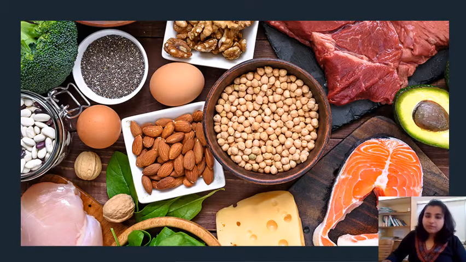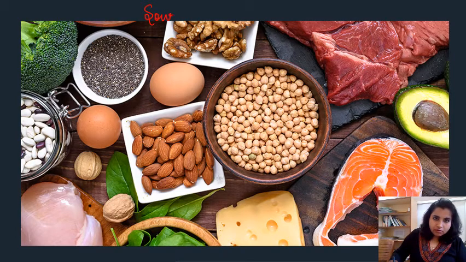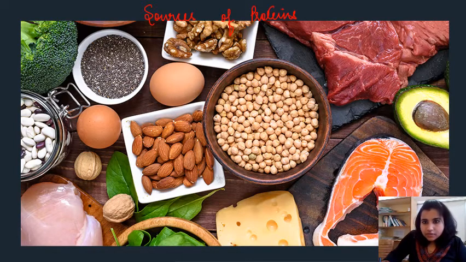So these are the sources of protein. Let me show you. Meat, avocado, right? Fish, all know this.